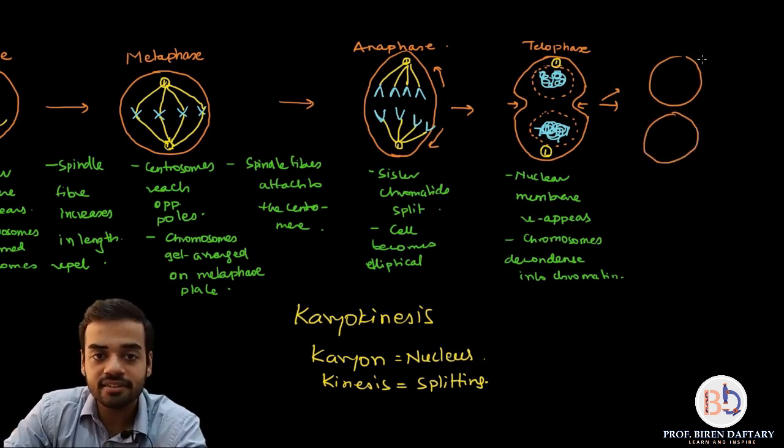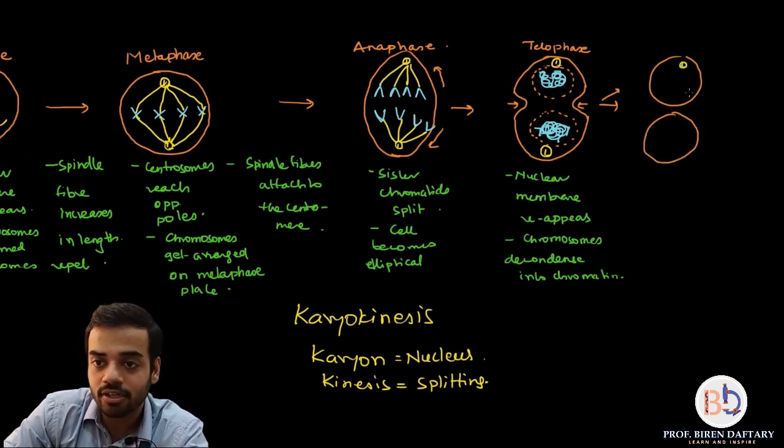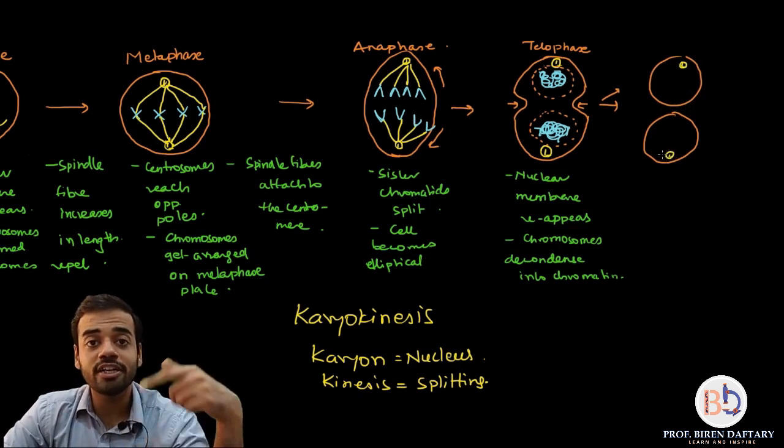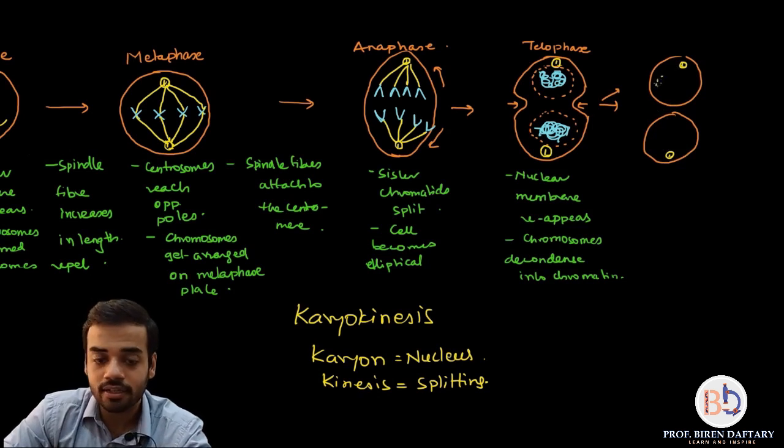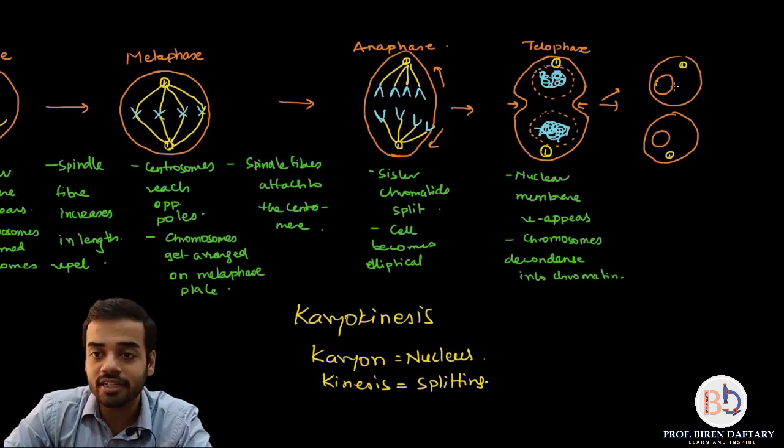Okay, inside each cell you will have single centrosome, correct? This centrosome will divide during G2 phase, and again that single cell will have two centrosomes, correct? What else will you have? You will have the nuclear membrane, obviously.